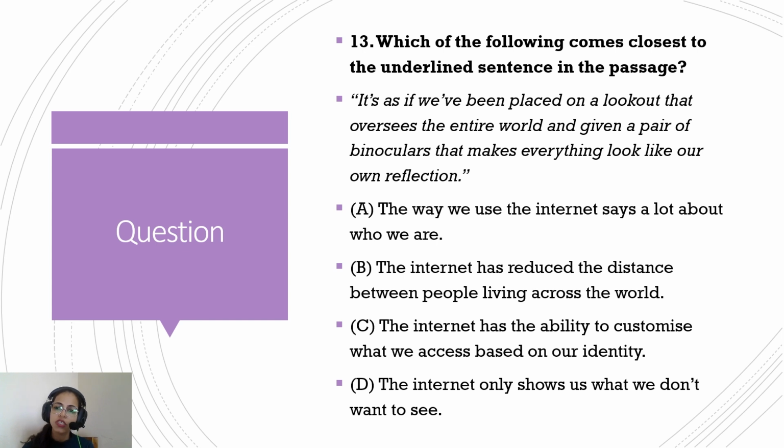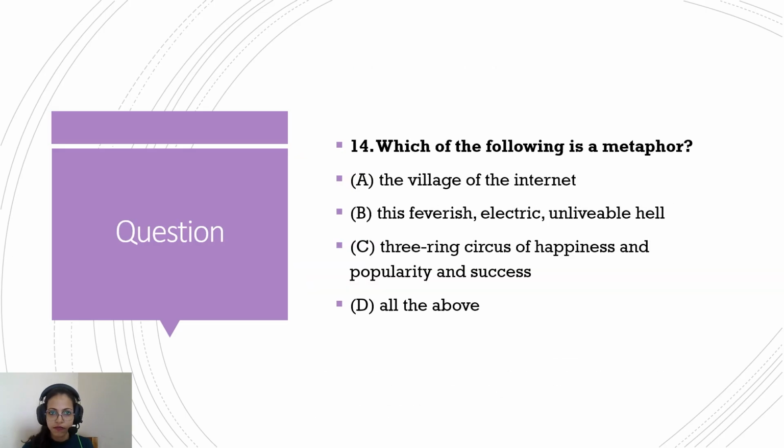Which among the following comes closest to the underlined sentence in the passage? You don't have to read everything in this question. Just look at "It's as if we've been placed," so that when you come across these lines in the passage, you are able to recognize that these are the lines in the question. So you will read them more carefully, and you will be able to understand the context and hence solve the question.